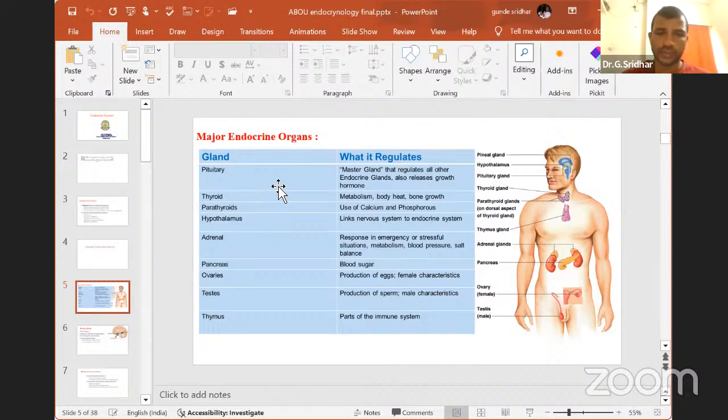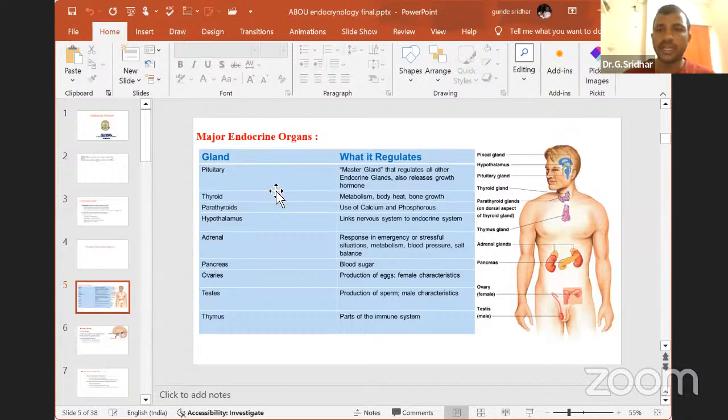Then coming to the pancreas, it mainly releases glucose metabolism related hormones like insulin and glucagon, and it also releases the somatostatin hormone, which is not exactly studied. Then the next organ is the thymus. I already told you that the thymus is found in younger ones, but you won't find it in adulthood because of thymic atrophy.